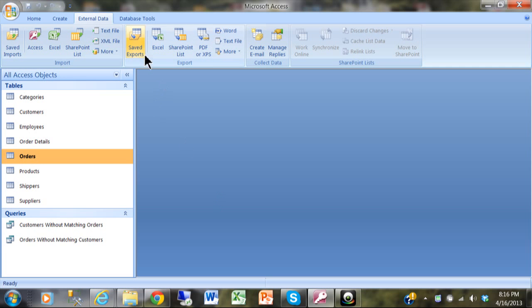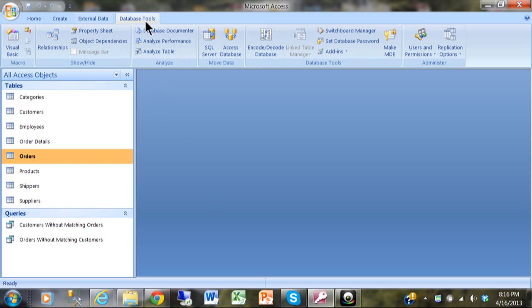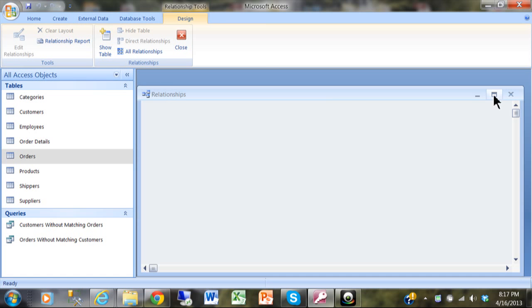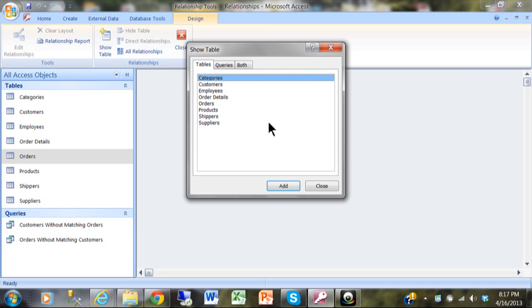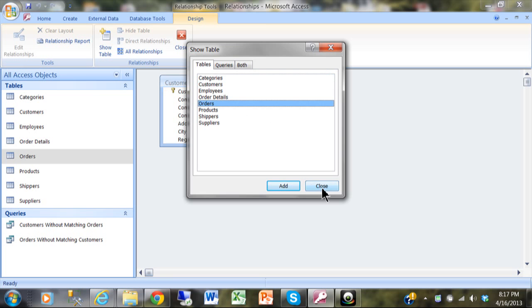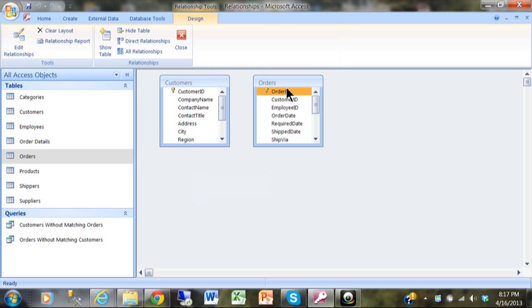So in this case, I'm going to pick on Database Tools, and then I'm going to pick on where it says Relationships. Now, when you go into the screen on your database, you might see boxes and lines all over the place, but this is how they were created, or this is how you're going to create them. In this case, I'm going to pick on Show Table, and that'll show a list of all of the tables in the database. You can pick as many as you wanted to here. Actually, I'll pick on Customers, and I'll pick on Orders. Now, you can keep on picking as many as you want to, like I said. I'm going to pick on Close. And we see both of those tables there.